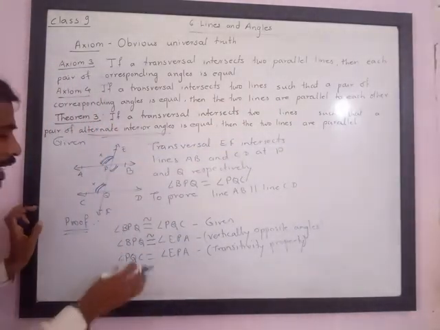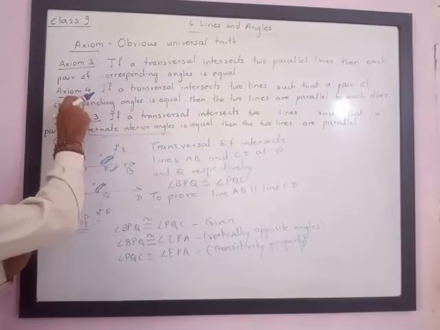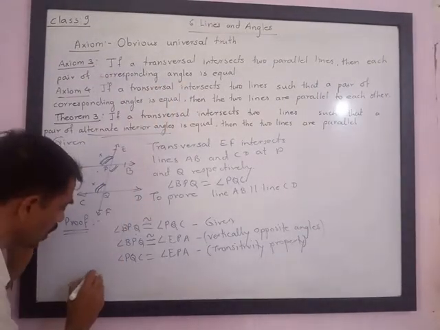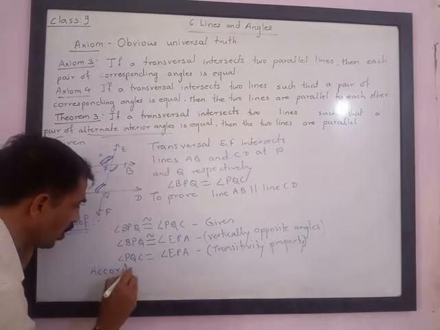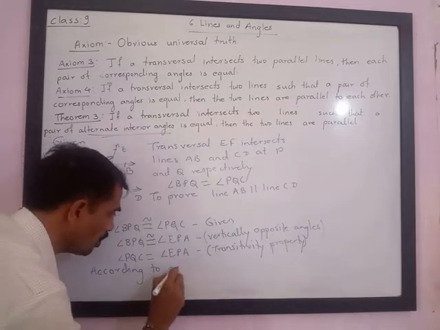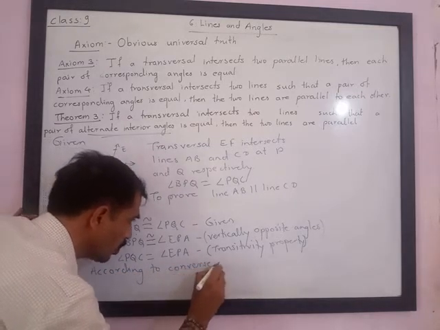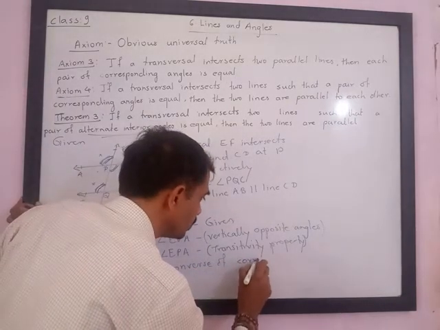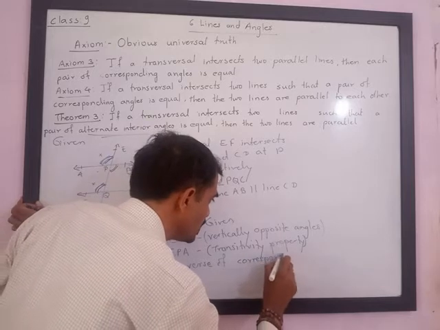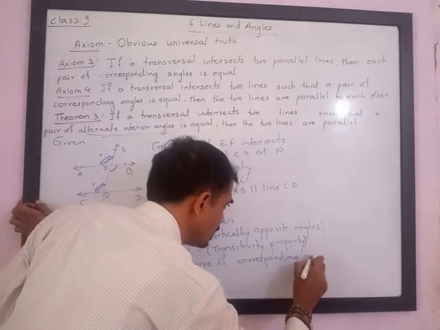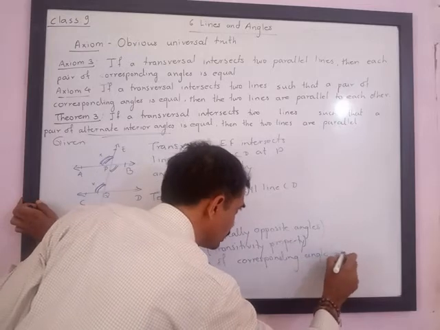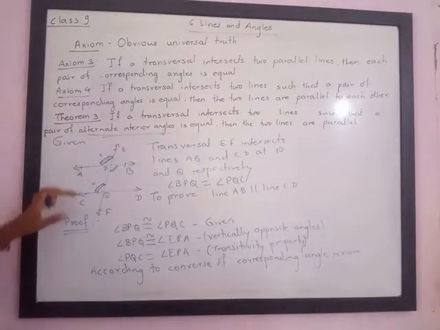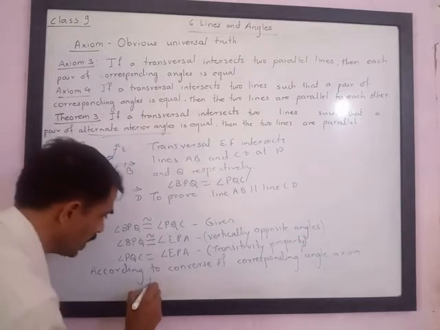So by the converse of the corresponding angles axiom, we can say that line AB is parallel to line CD.